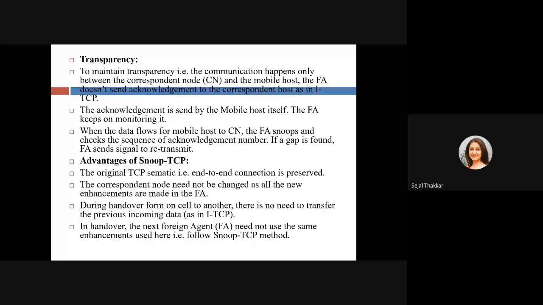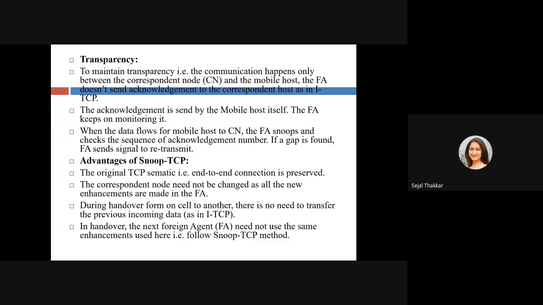The acknowledgement keeps on moving. When the data flows from the mobile host to the corresponding node, the foreign agent snoops and checks the sequence of the acknowledgement number. If a gap is found, the foreign agent sends the signal to retransmit. It is going to check the sequence number of the acknowledgement. If there is some change or some loss, some gap in the acknowledgement number, it will check and retransmit.